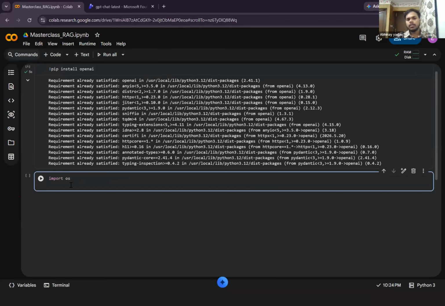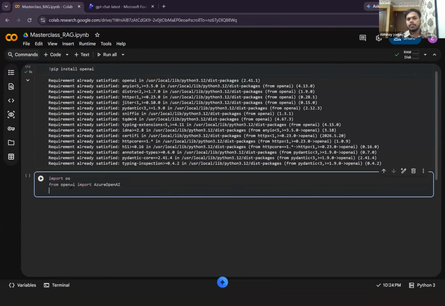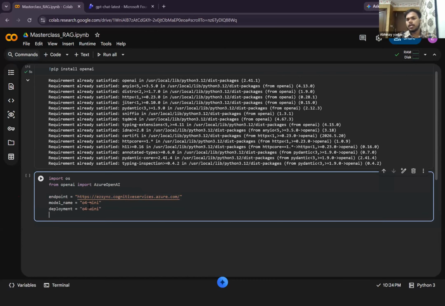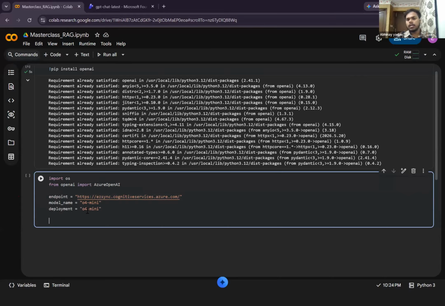What is the code? The first thing I need to import is the operating system. The operating system in a way is just for communication between multiple files. Then I need to have OpenAI, because I'm using the GPT model from Azure Chat OpenAI. Then after that, I will have my endpoint. What is the endpoint? The same thing, the address of your model, where your model is actually hosted on the Azure server. So you will see this is the name, whatever. This is a very personalized link for every developer. This is the name of the model that I'm going to use. Then I'm having the deployment as well. Just try to see what is happening.